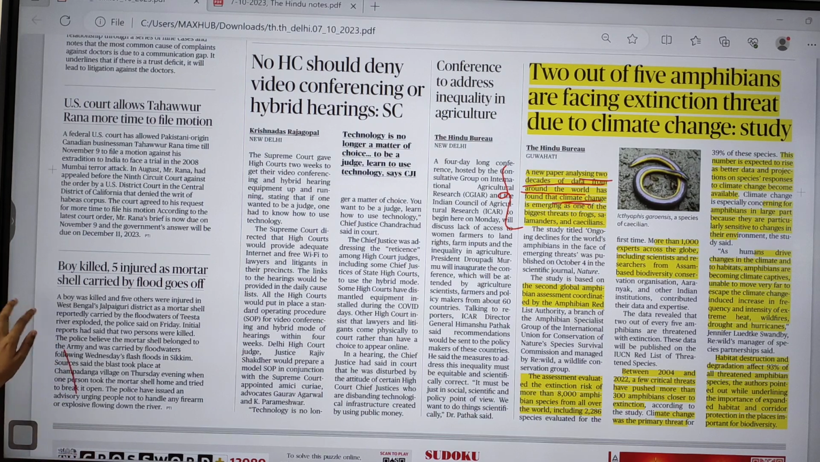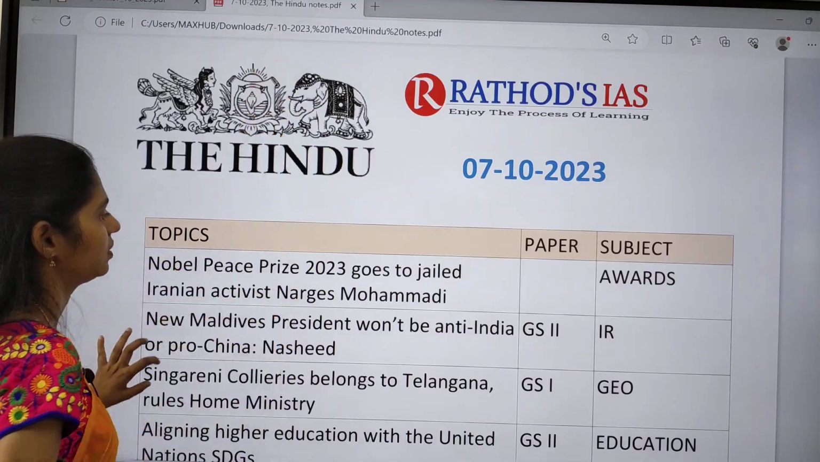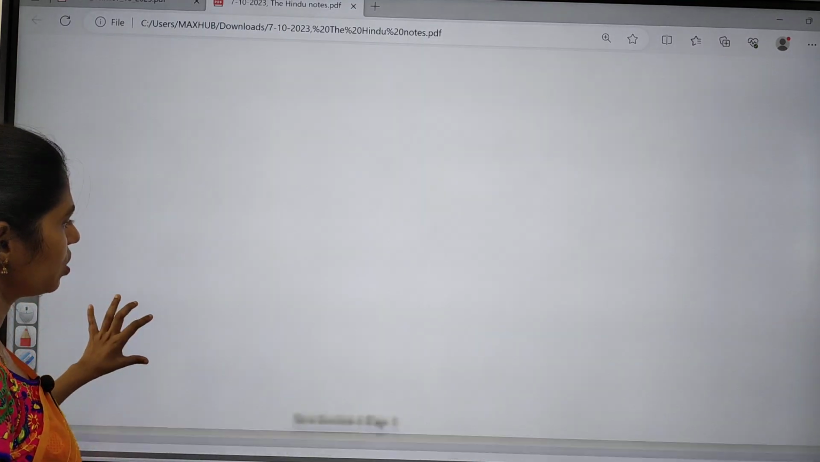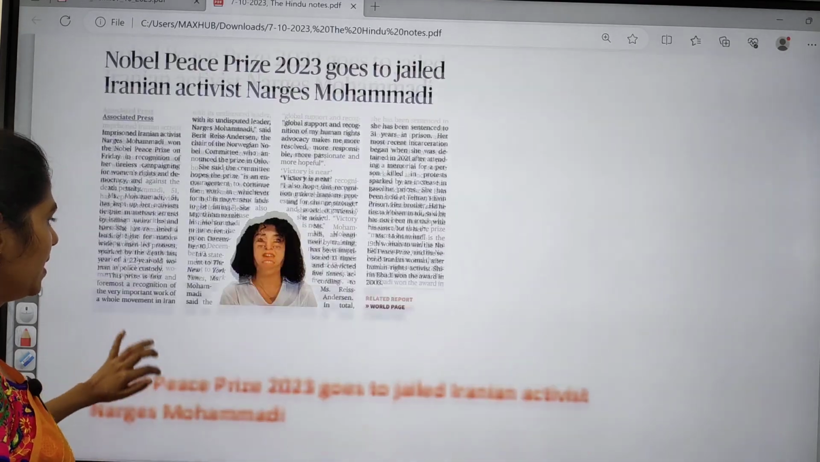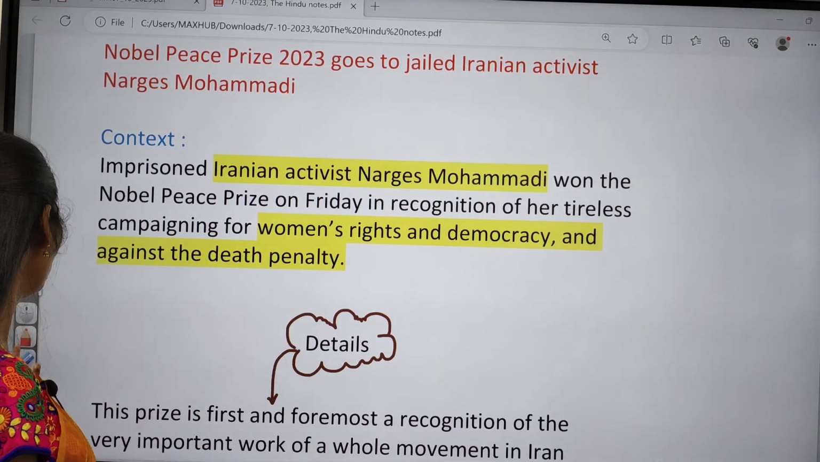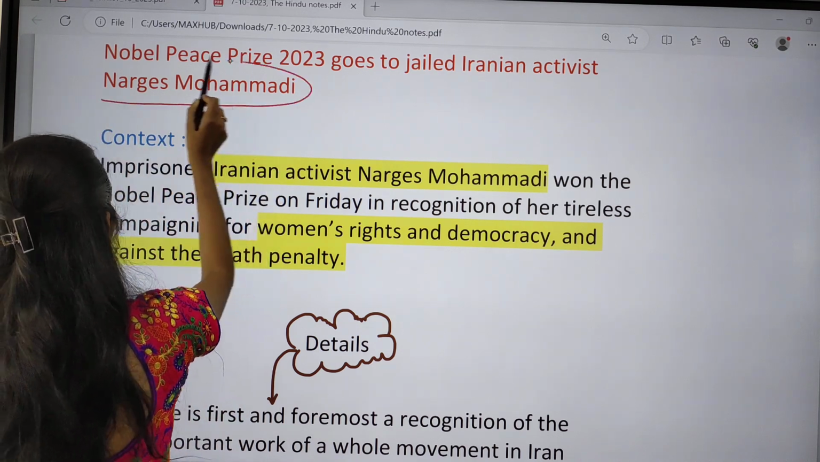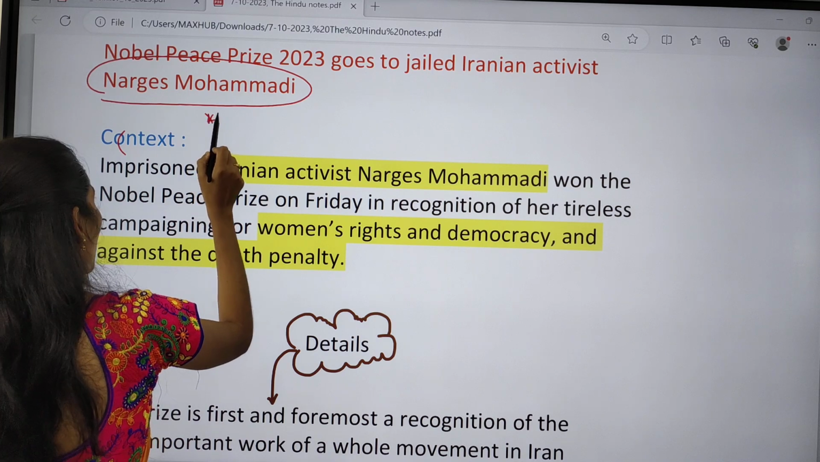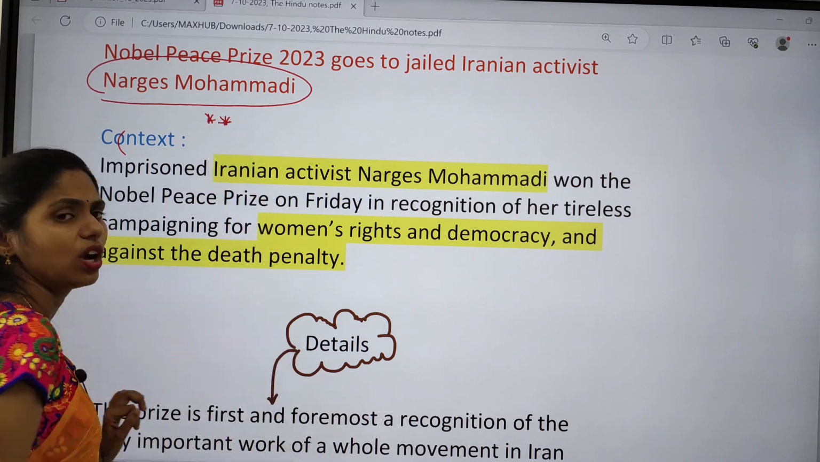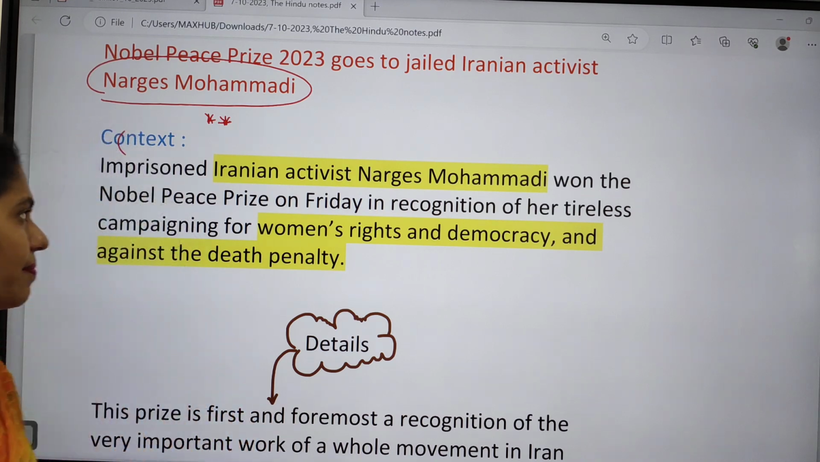So these are the very important articles that appeared in today's Hindu newspaper. Now let us see the analysis of these topics. So the first topic is about the Nobel Peace Prize. The Nobel Peace Prize 2023 goes to the jailed Iranian activist Narges Mohammadi, and here you have to remember what the contributions of this person are. So why did she get this Nobel Peace Prize?